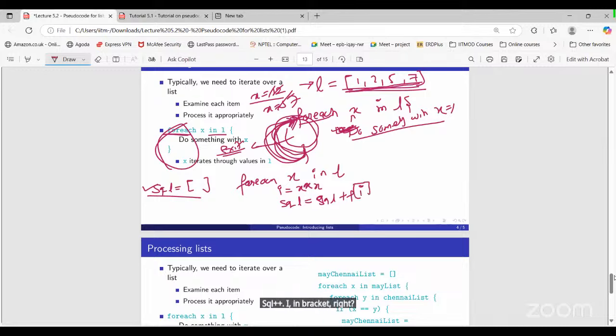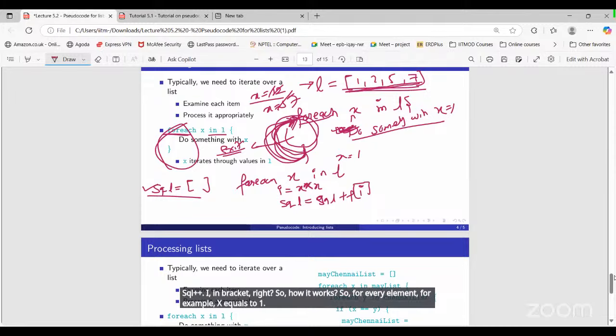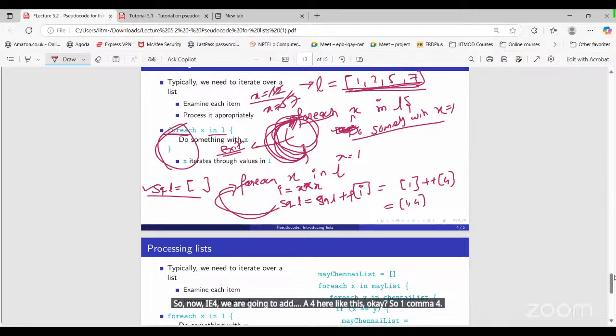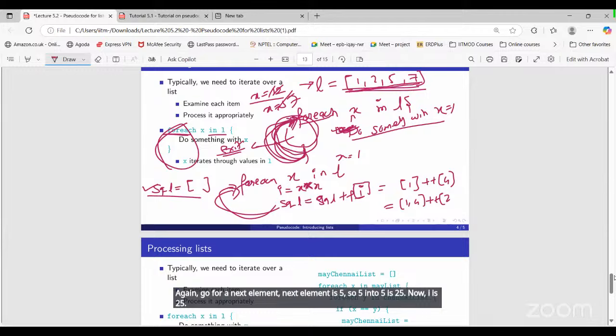So how does it work? For every element, for example, x equals 1, so 1 into 1 will be 1. I is 1 here, so we are going to add 1 into the list. Again, if I go for the next element, 2, so 2 into 2 is 4. Now I is 4, and we add 4 here. So 1 comma 4. Again, go for the next element. The next element is 5, so 5 into 5 is 25. Now I is 25, and we add 25 here.